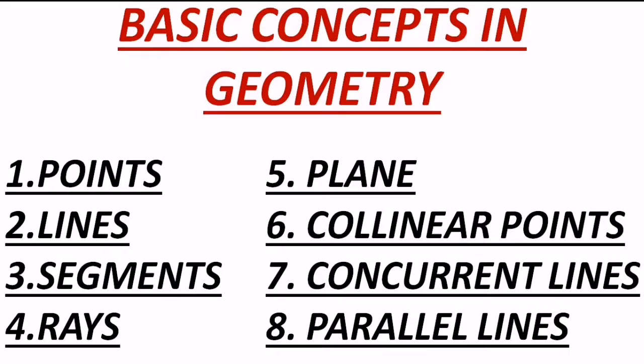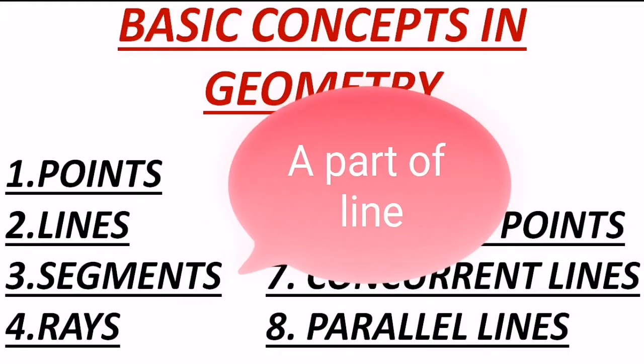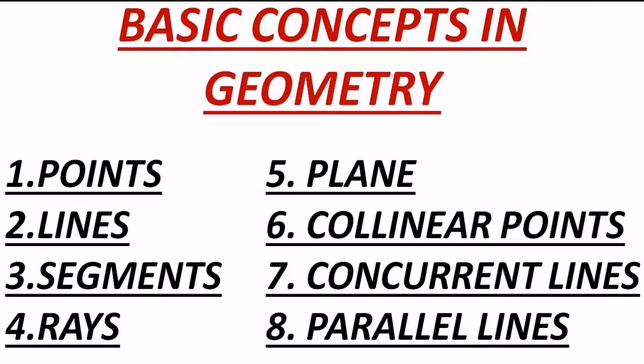After that we learnt about the segment. A segment is nothing but again a part of a line, which is the collection of points. What is the difference between lines and segments? Lines are never ending, you cannot measure the length of a line. And a segment is a part of the line and you can measure the length of the segment.